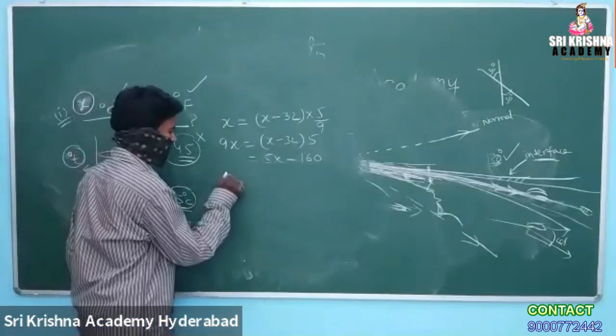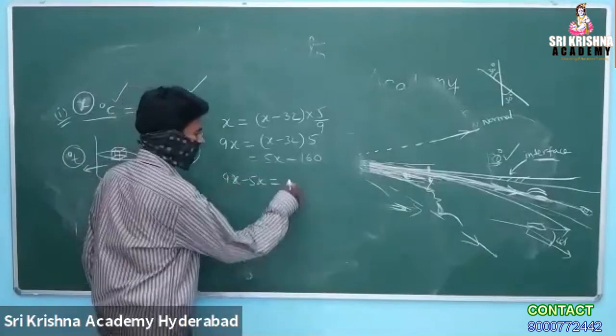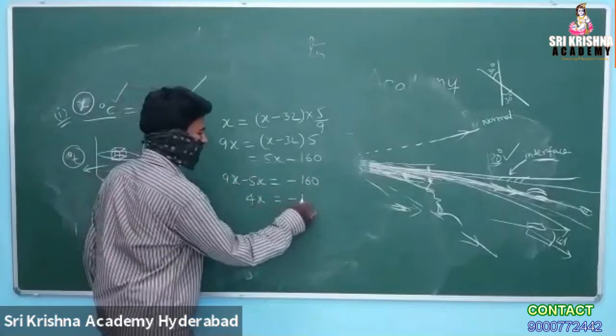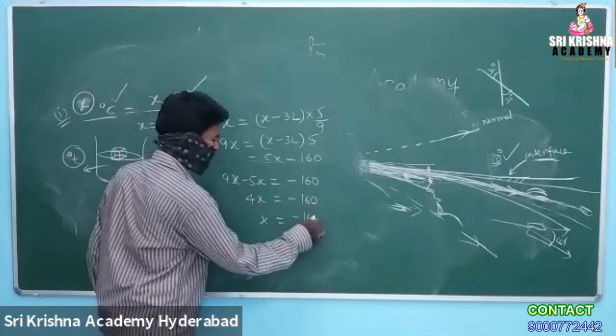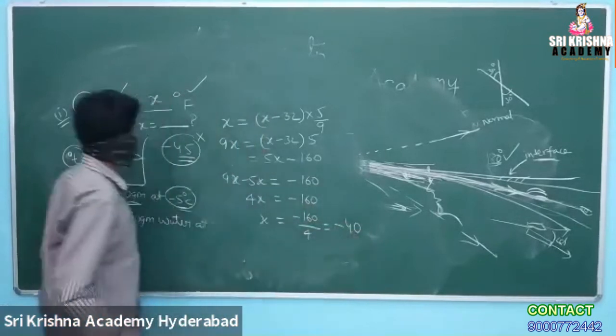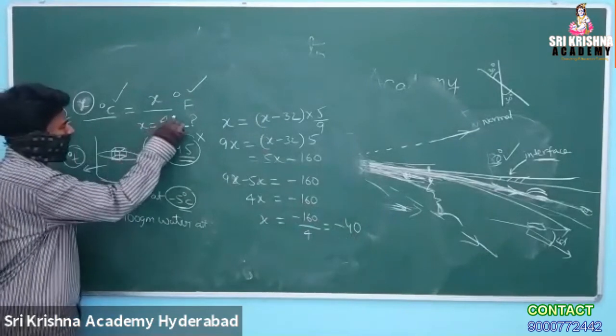So 9X minus 5X is equal to minus 160. That is 4X is equal to minus 160. X is equal to minus 160 by 4, that is equal to minus 40. So minus 40. Very good.